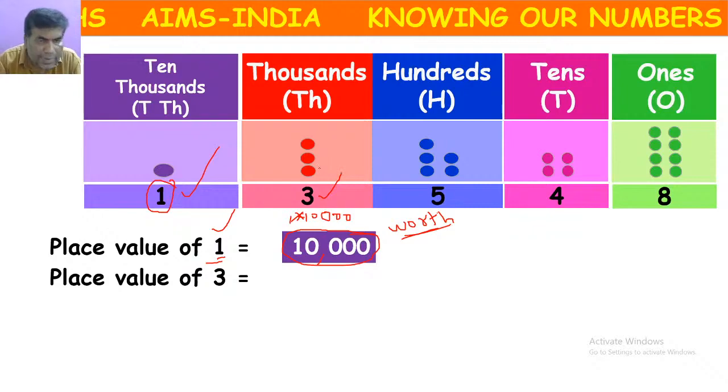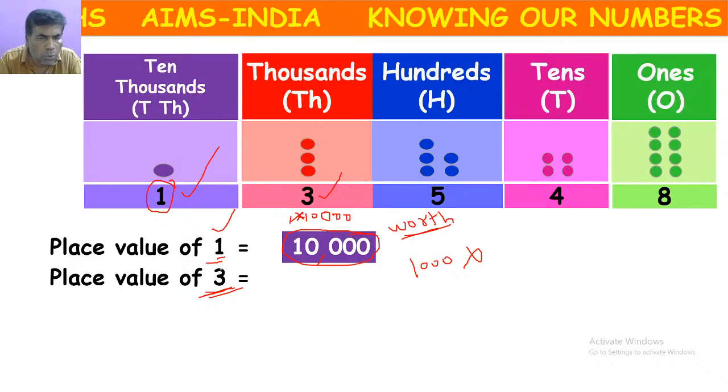Kadiri Mohan Babu, he is telling 3,000. Somebody is telling 10,000, somebody is telling 1,000. 1,000 is wrong. Why? They are asking the place value of 3. Where is 3? 3 is in the thousands place.